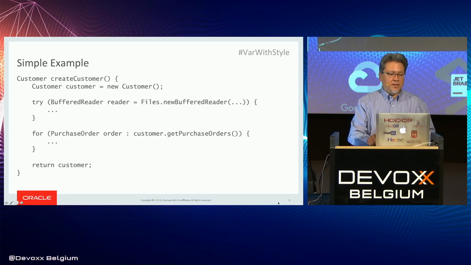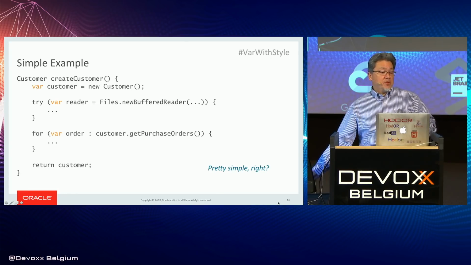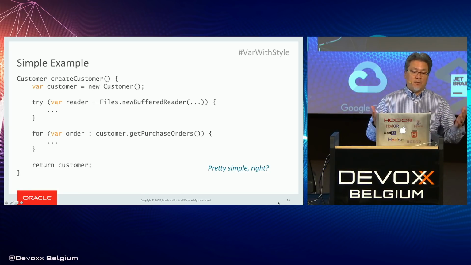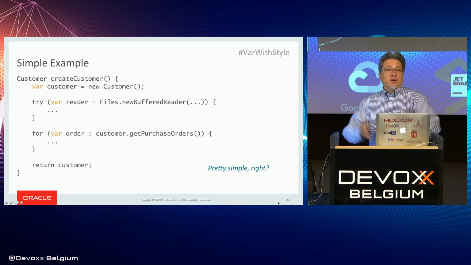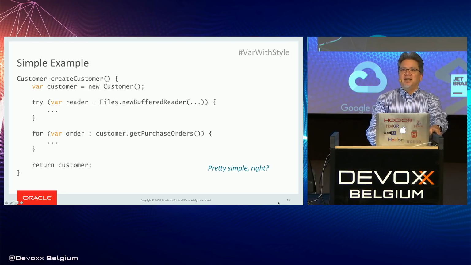So let's replace the explicit type declarations with var. We're using var for the customer variable, var for the reader in the resource, and var for the for loop variable. Okay, that's pretty much it. Thanks for coming.